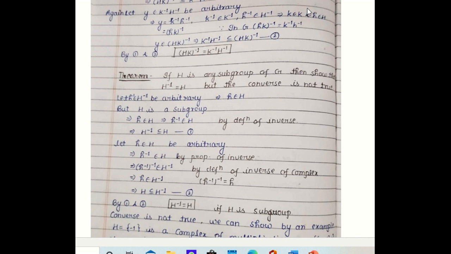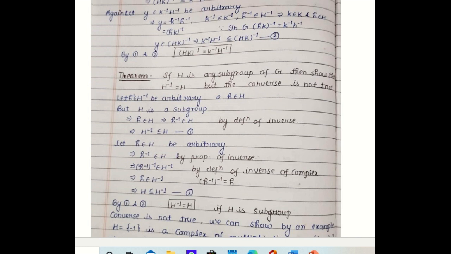But H is a subgroup, so small h belongs to capital H implies small h inverse belongs to capital H, since H is a group, by the definition of inverse. So capital H inverse is contained in capital H. This is equation number 1.